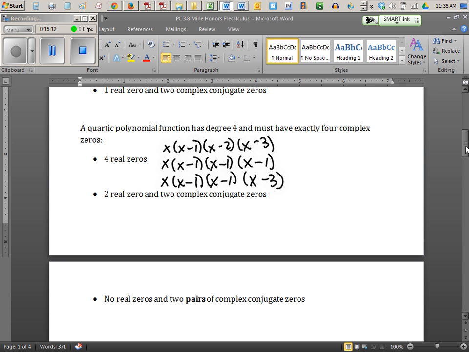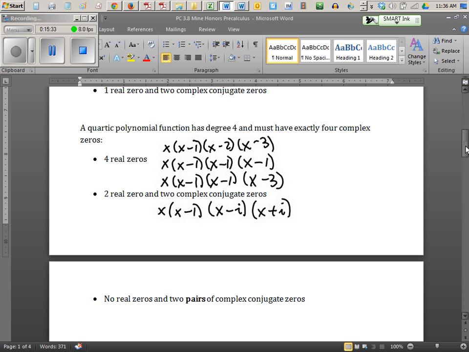But if i shows up at all, it will come with a conjugate partner, okay? So on this next one, if you have x minus i, which means i is a root, you can be sure that x plus i is right alongside it. They have to come together.